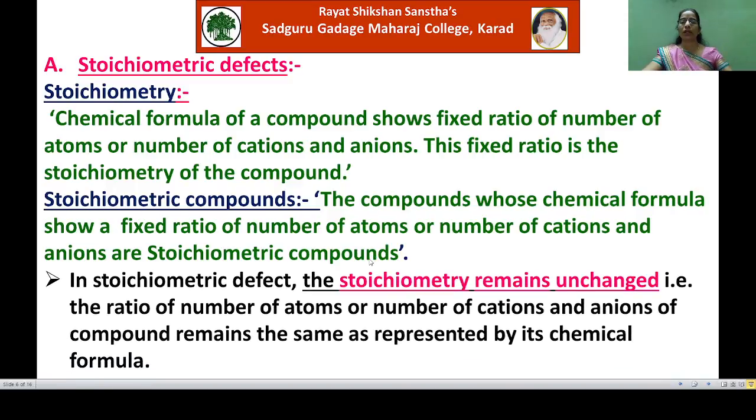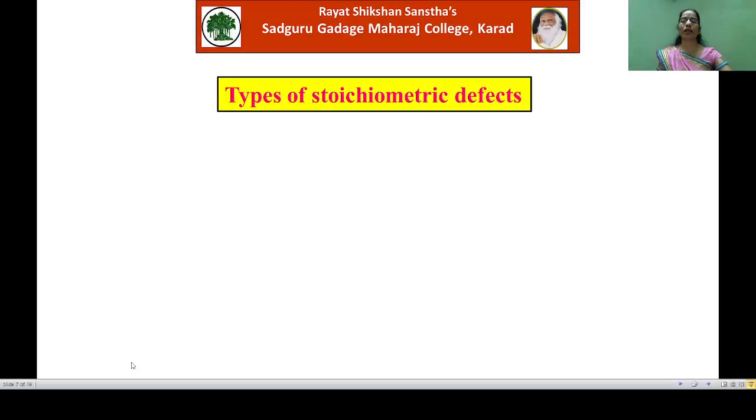Now, here you must note down that in stoichiometric defect, the stoichiometry remains unchanged. There is no change in stoichiometry of the compound. That is, here the ratio of number of atoms or the number of cations and anions of the compound remains same as represented by its chemical formula. Now we will see the types of stoichiometric defects.